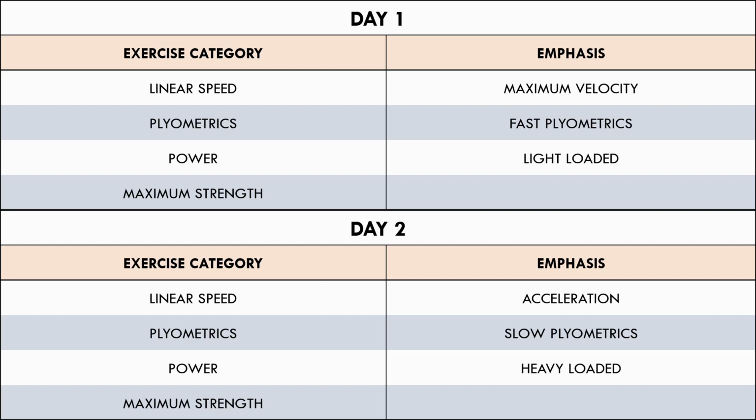For power training, lighter loads and faster velocities will be used on day 1, while heavier loads and slower velocities will be used on day 2. This again pairs up similar qualities with the speed and plyometric training.